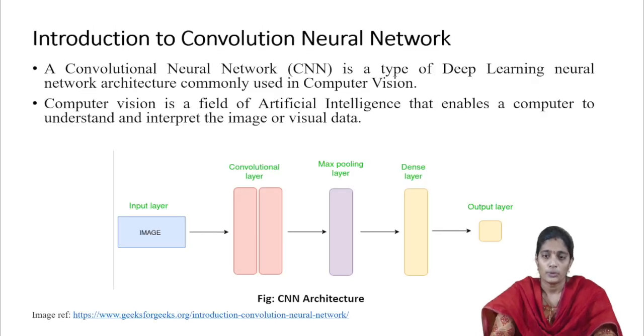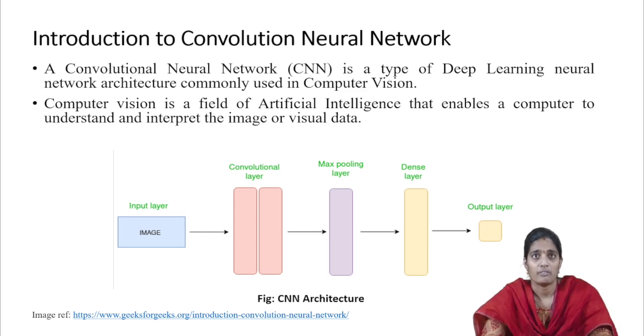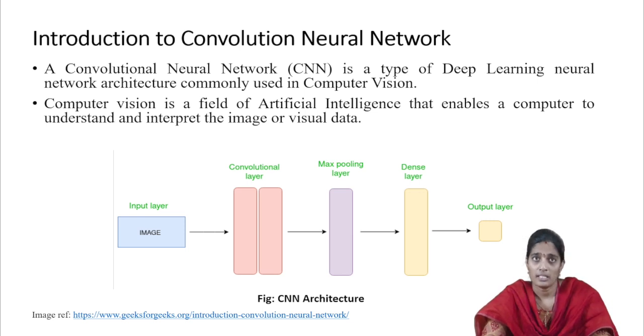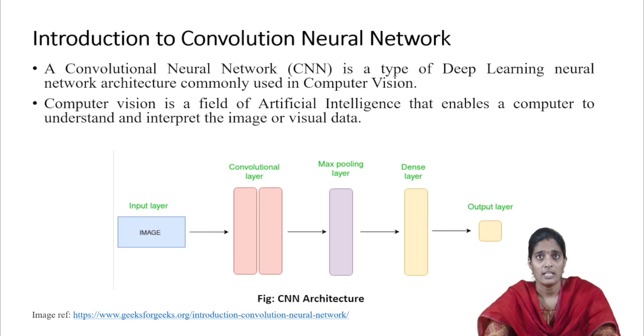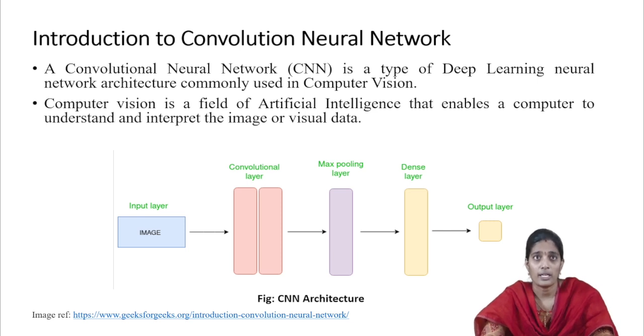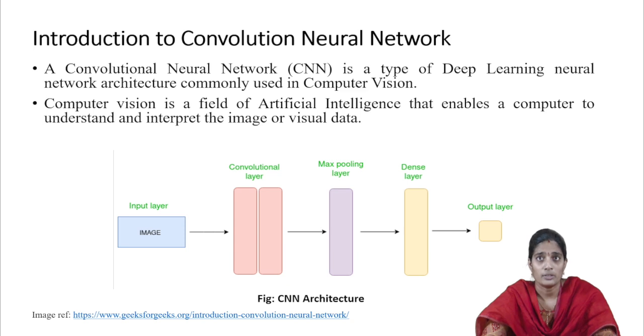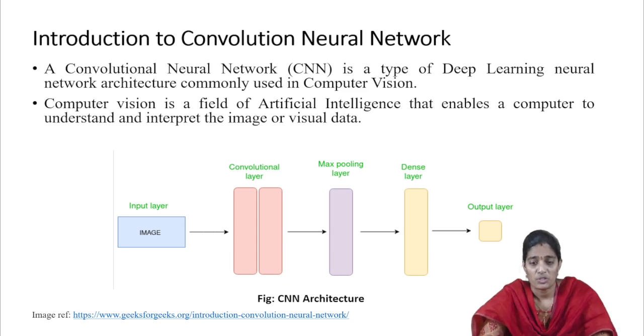Now moving on to the introduction to convolution neural networks. Generally, a convolution neural network is a type of deep learning neural network architecture. Basically, we use the CNN in computer vision. Computer vision is a field of artificial intelligence that enables a computer to understand images or input, so that it can interpret the image or visual data.